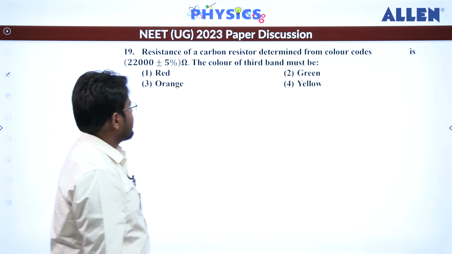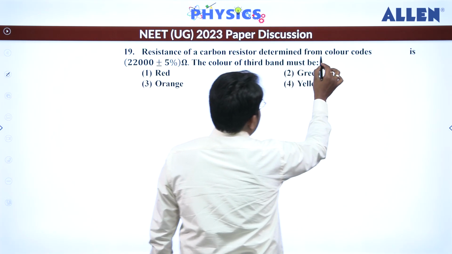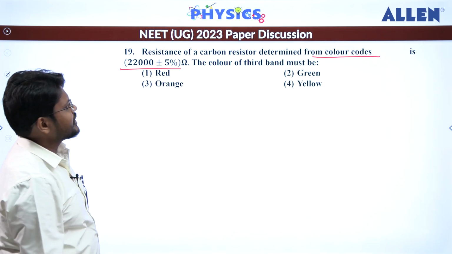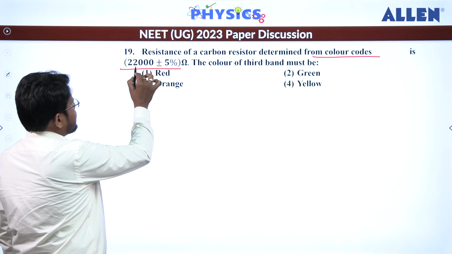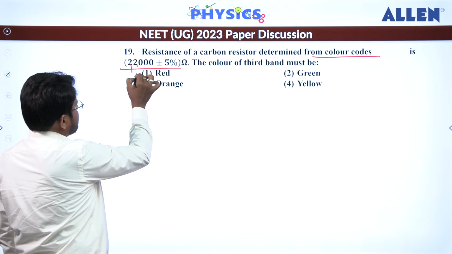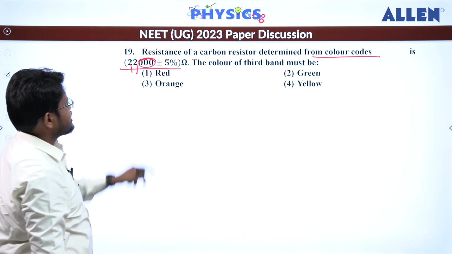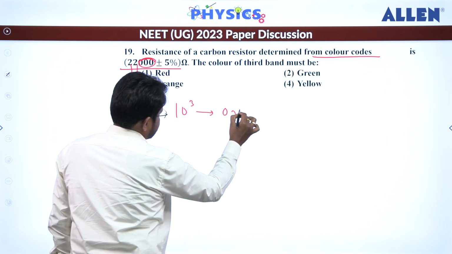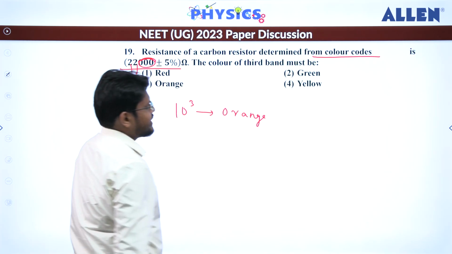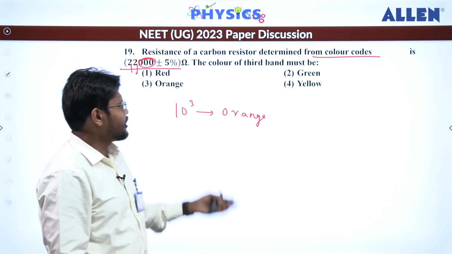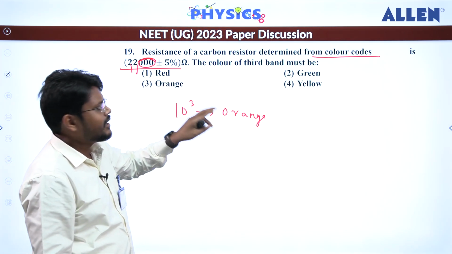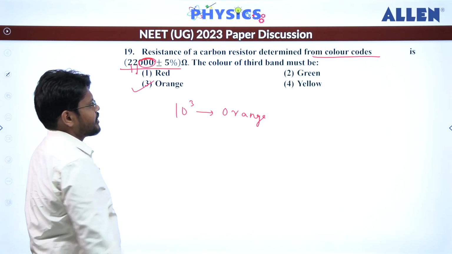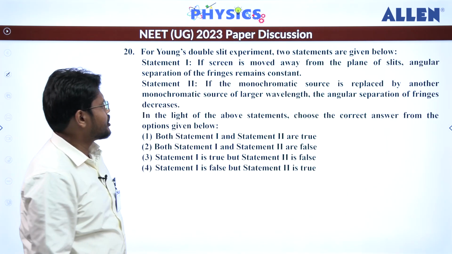Question number 19, the resistance of a carbon resistor determined from the color code is given to us, right? Then the color of the third band. See here, the first two are the numerical value, and this value is nothing but the multiplier. So for 10 to the power 3 it is orange, right? It's a direct question from the color coding, because here they are asking about the third band, and the third band is decided by the multiplier. So the answer is the orange one. Let's move to question number 20.